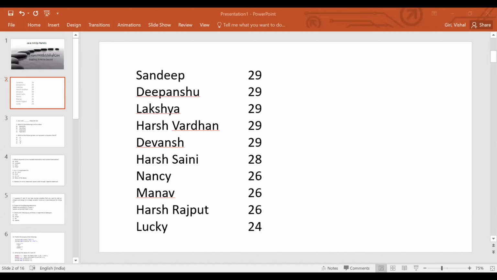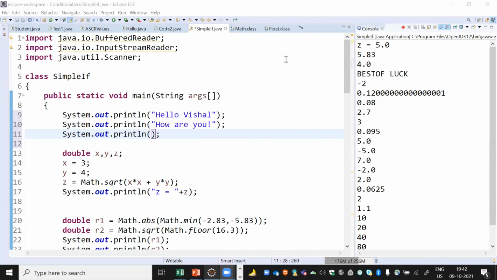Okay, just give me a minute. Fine. I've shared something else in that case. I hope it is visible now. You can see my screen now, right? Yes, it is visible.